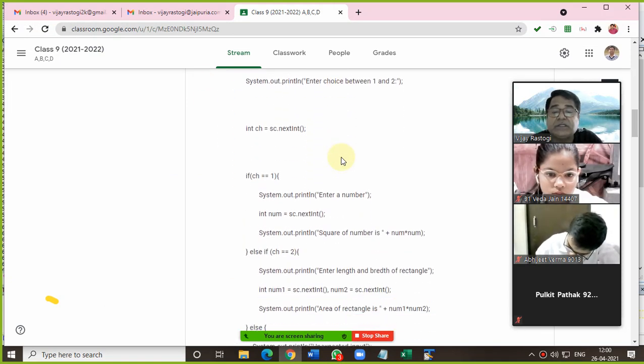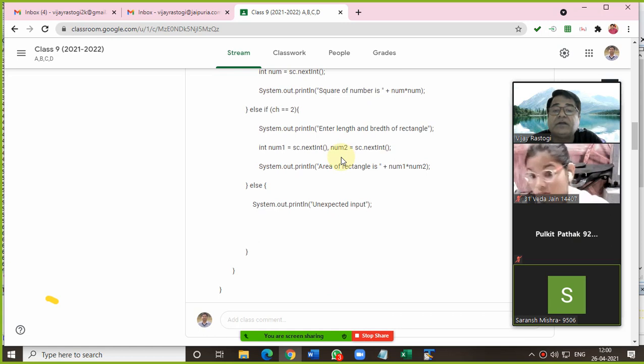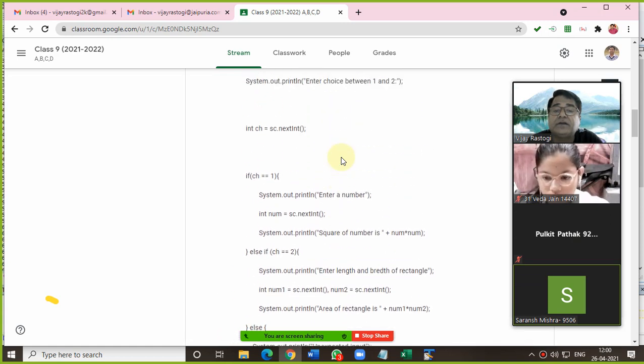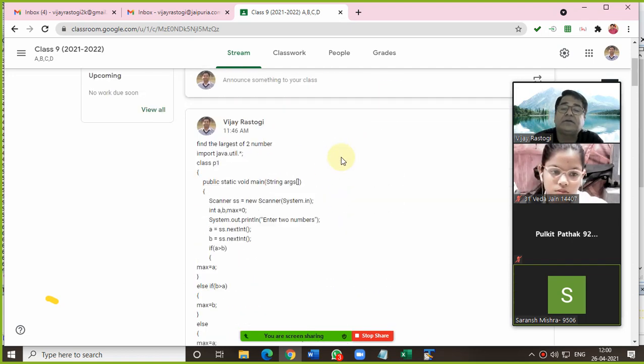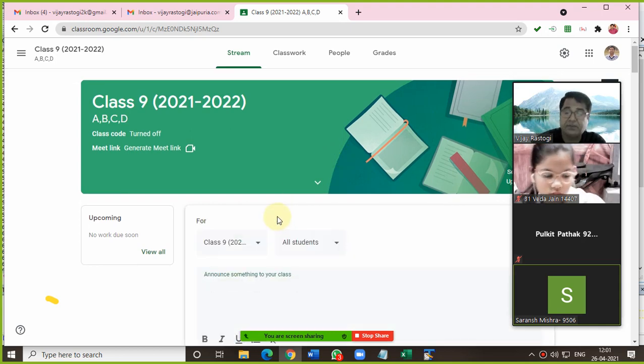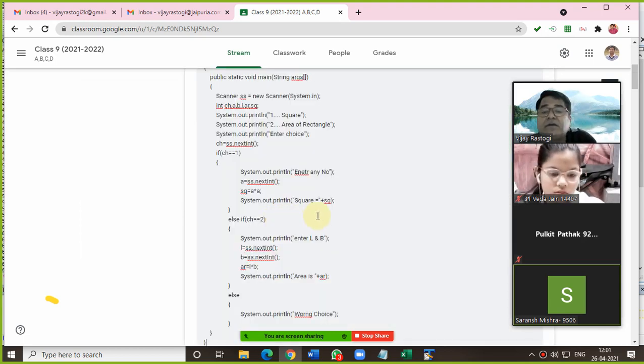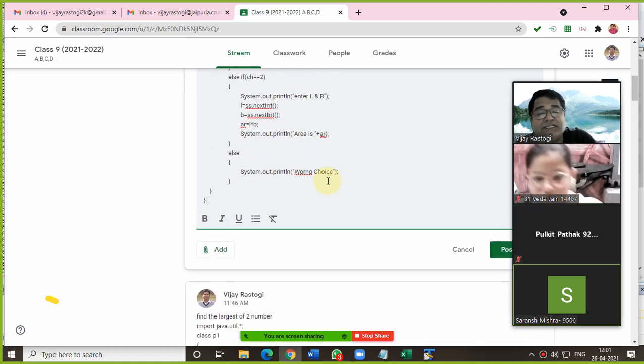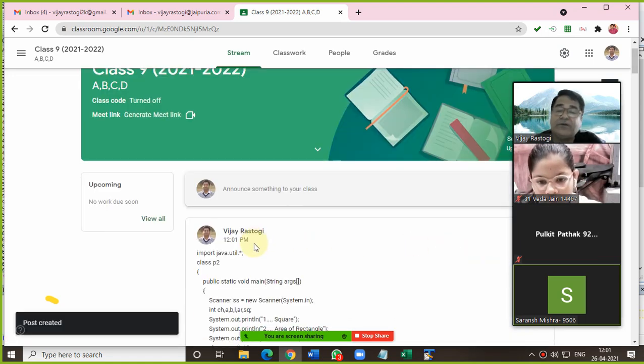Sir, if we do not take the variable ch for choice, then will we be asked for the choice in the output? No. Instead of ch, see, ch is a simple variable name. Instead of this, you can use c also. Don't think you only have to use that. I have used a choice message, so that is why I am using ch.